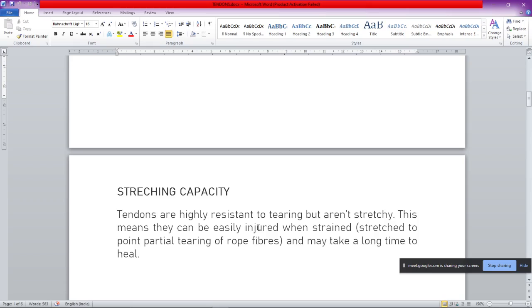So that was the stretching capacity. They are not stretching to higher extents.